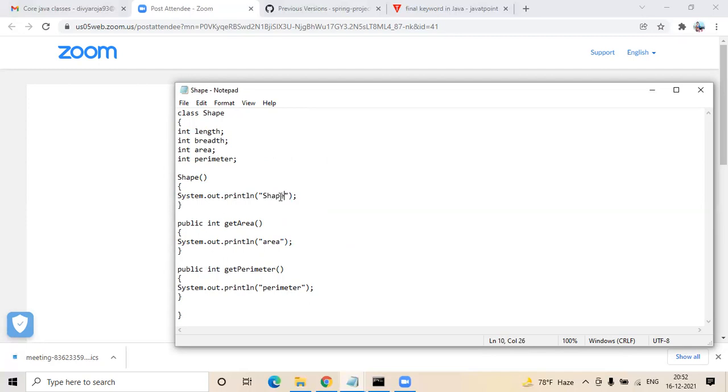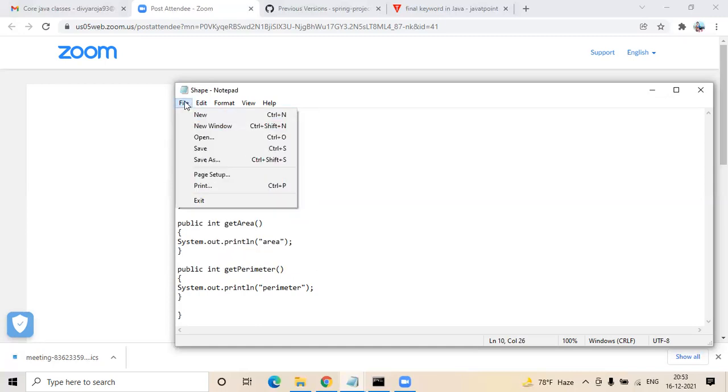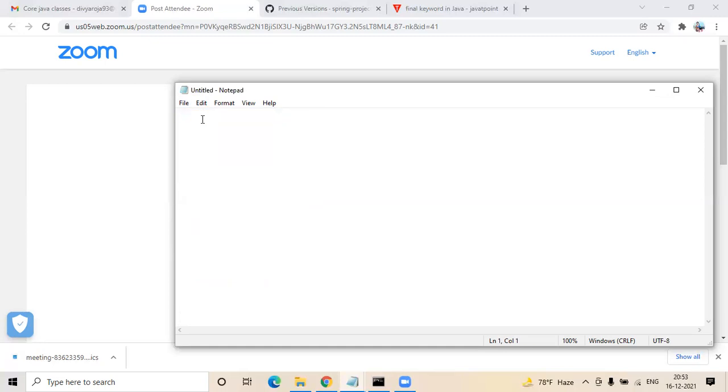Okay. Now create one driver class and then create the object for shape and create the object for rectangle. So within the public static void main, create object for shape and rectangle.